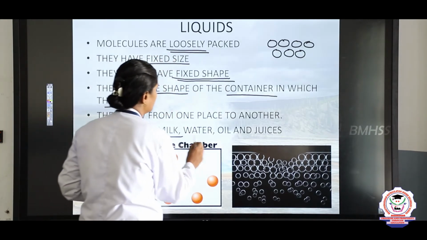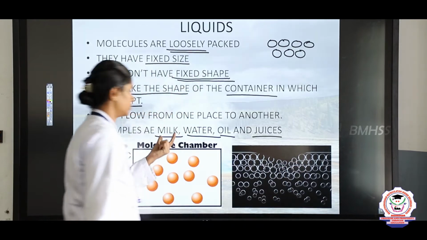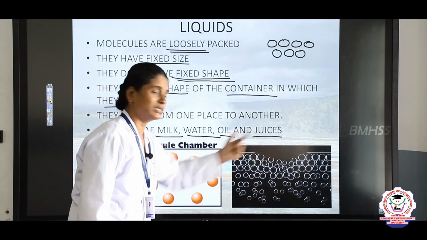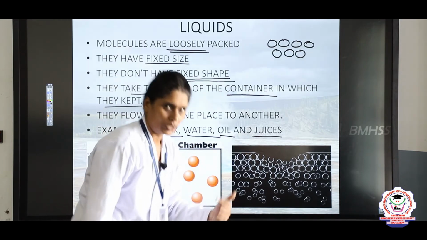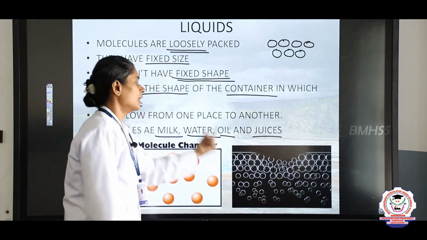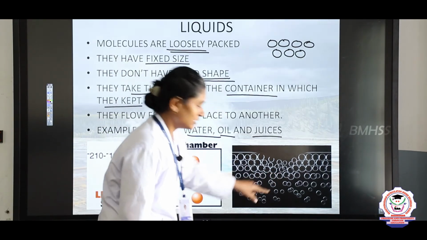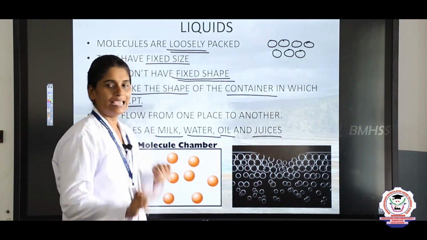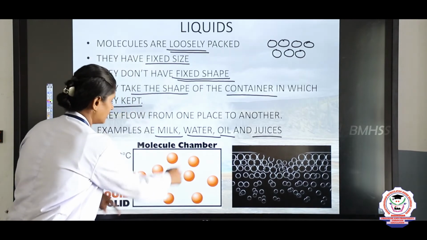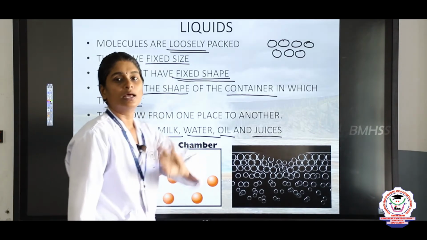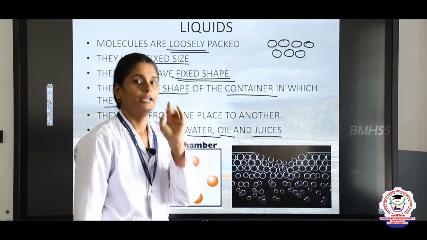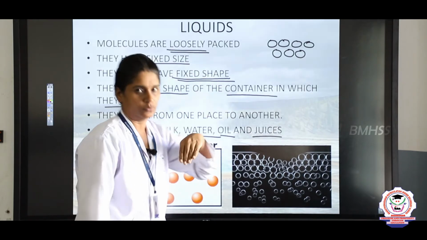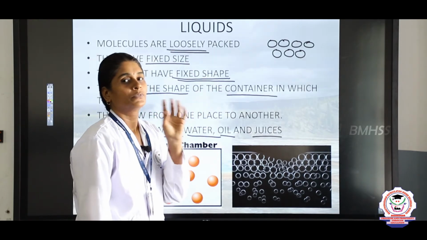Examples are milk, water, oil and juice. Oil is also a liquid. Juice is also a liquid. So these are all examples of liquids. You can see the intermolecular space. It has some amount of intermolecular space, that's why it is loosely packed. You can see the gap, right? So this is called liquids. Liquids have definite size but no shape. They flow, and the molecules are loosely packed.